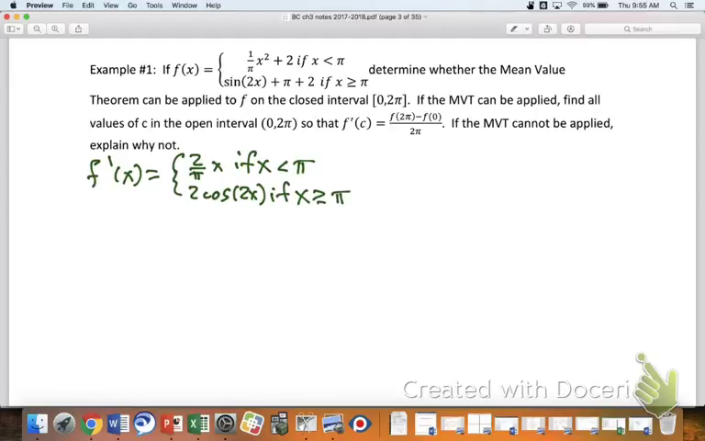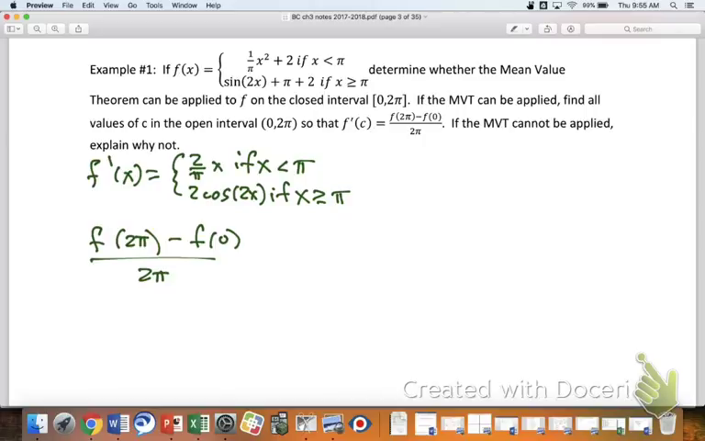But in order to use that, we need to figure out the average rate of change. So I'm going to write this down, f of 2 pi minus f of 0 over 2 pi minus 0. So if I'm going to plug in a 2 pi, into which piece do I plug the 2 pi?